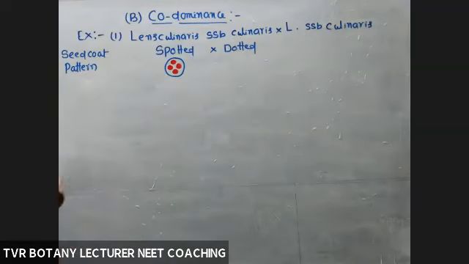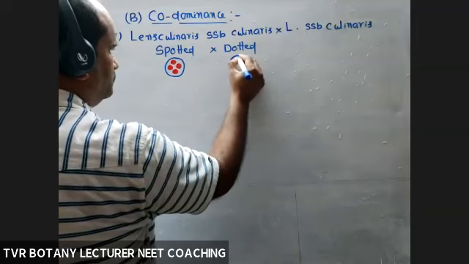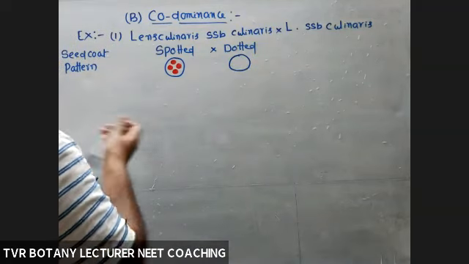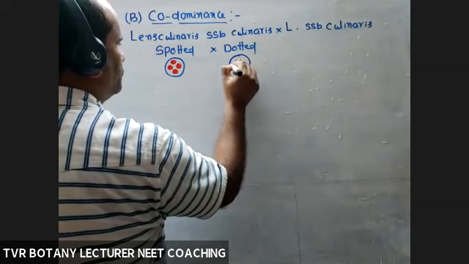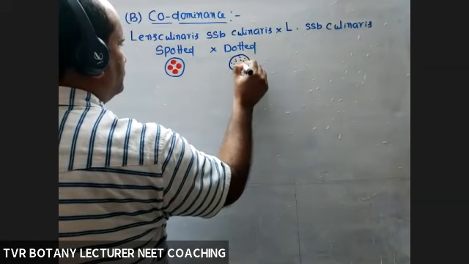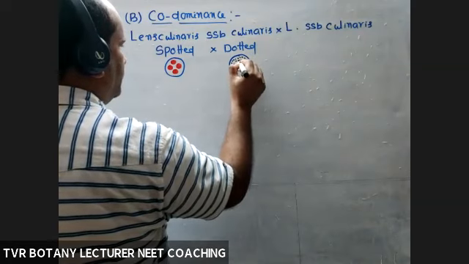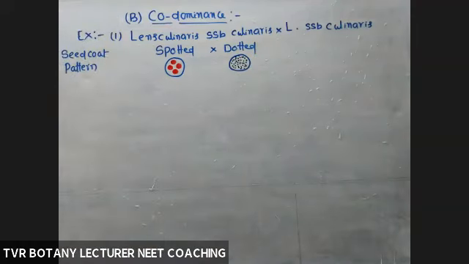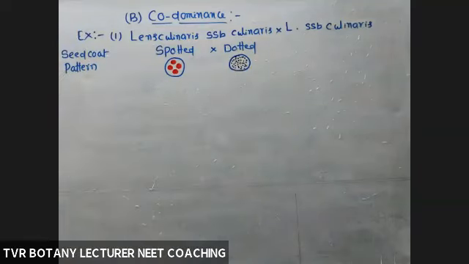Next, dotted: many small-sized markings, dots, like a full stop. Many, small in size. Spotted, dotted. Okay, so that's about phenotype.